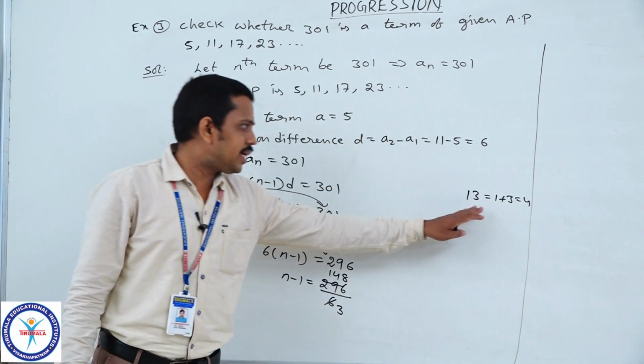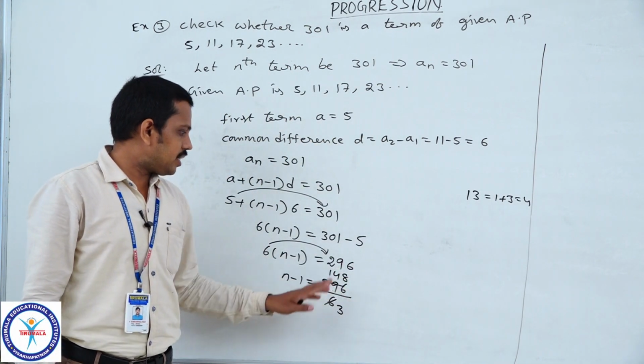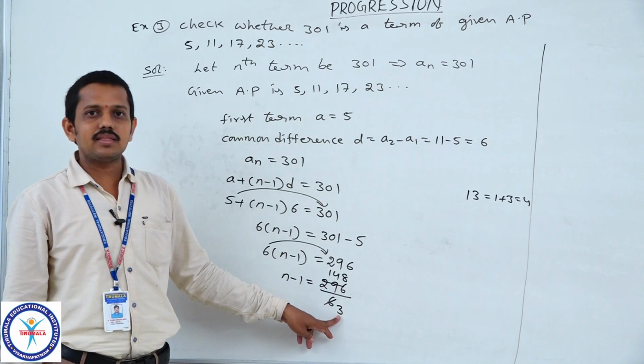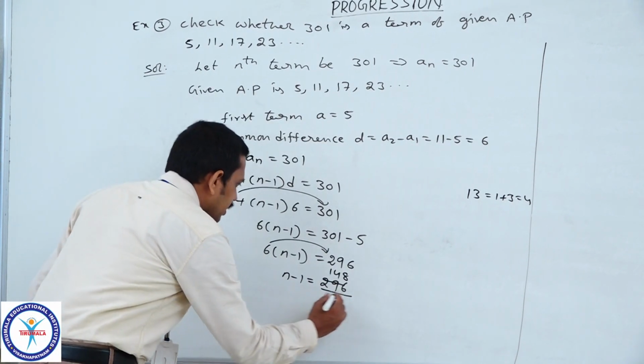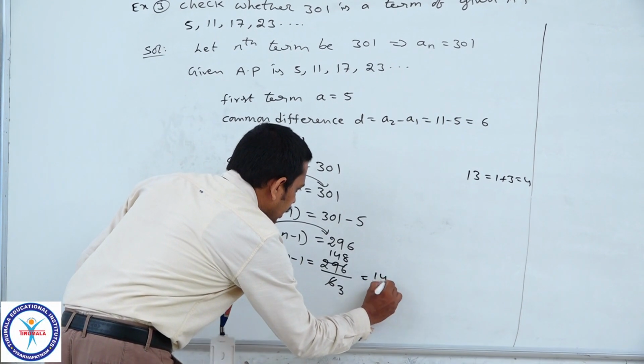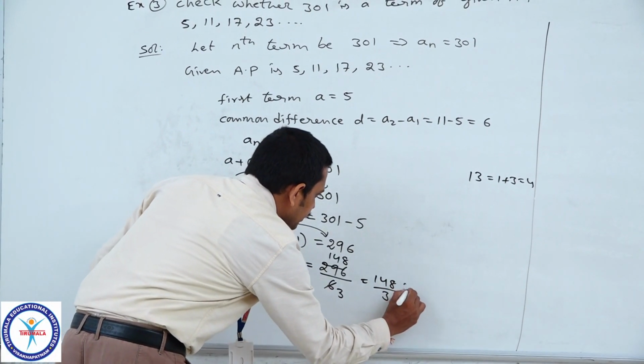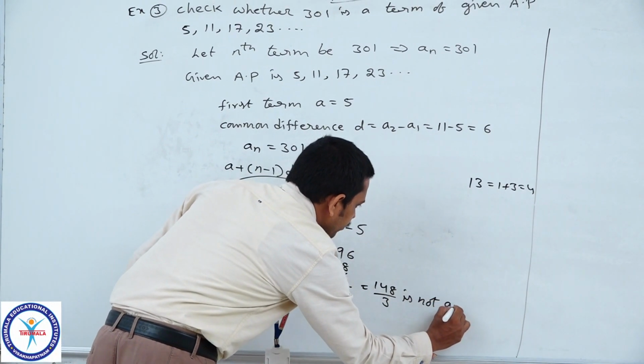Therefore, by the divisibility rule, 148 is not exactly divisible by 3. So 148 by 3 is not an integer.